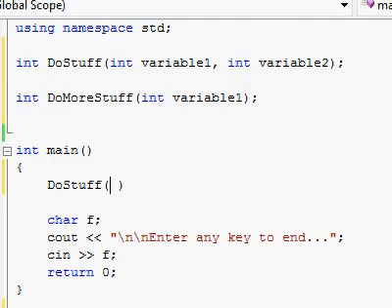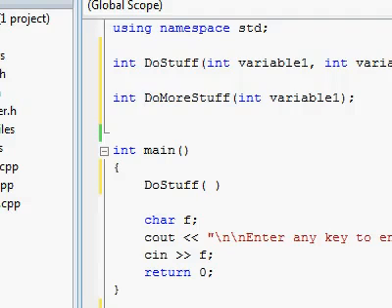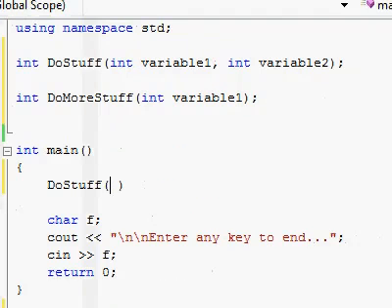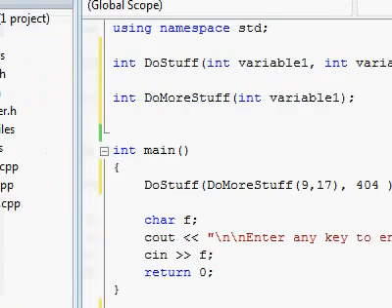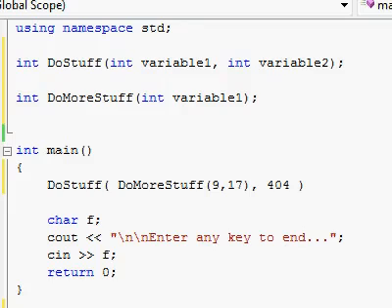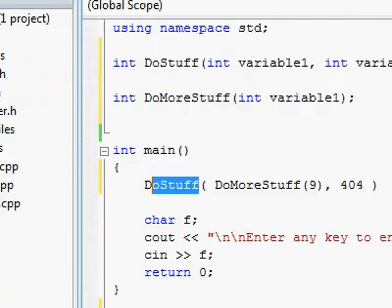As a matter of fact, because the function doMoreStuff returns an integer, it returns a number, so I can pass the result of calling doMoreStuff into the function doStuff. Something like this. There we go, right over here you see I'm calling doStuff and I'm passing 2 expressions. The first one is the result of calling doMoreStuff. And then, oops, I'm sorry, doMoreStuff only takes in 1 argument, so let's fix that, don't get confused. And then over here, because I'm calling doStuff, I have to pass in 2 arguments.